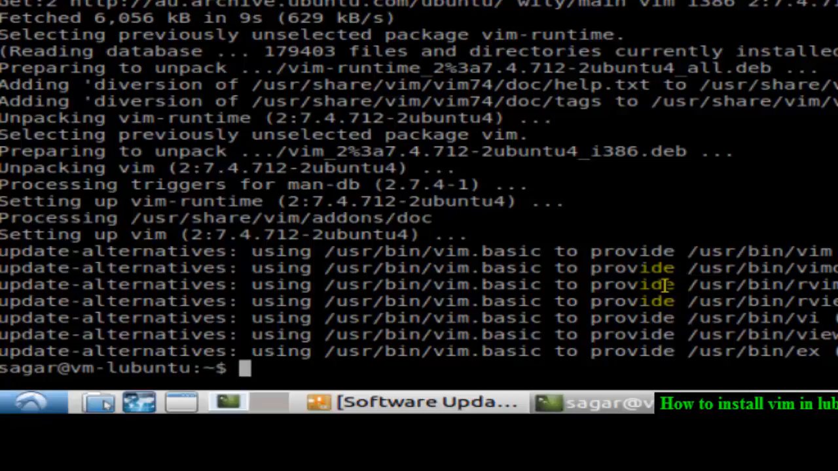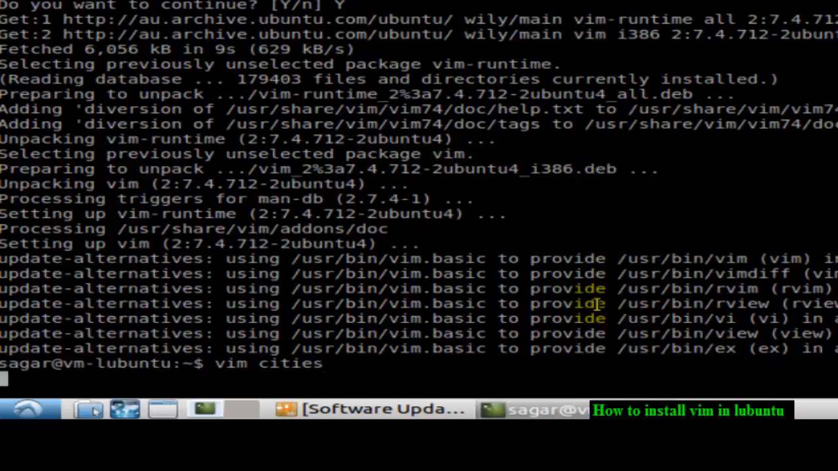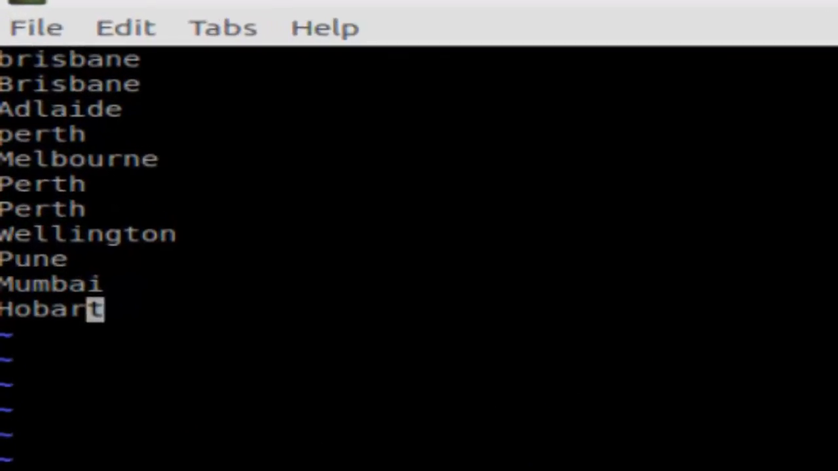So vim is installed and I'm gonna launch it. So here is my vim, and I can just go here and start typing. For that, I have to go to insert mode and then type hello.